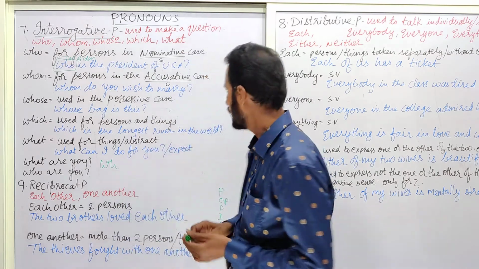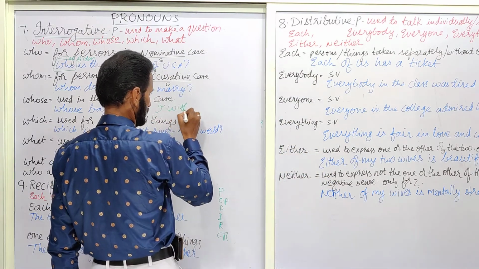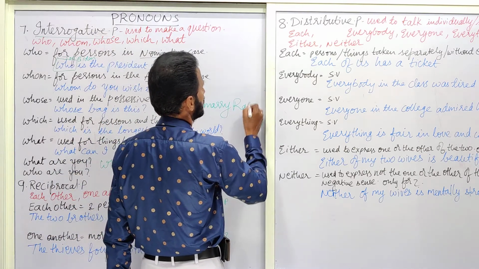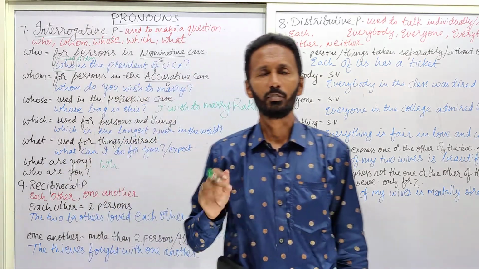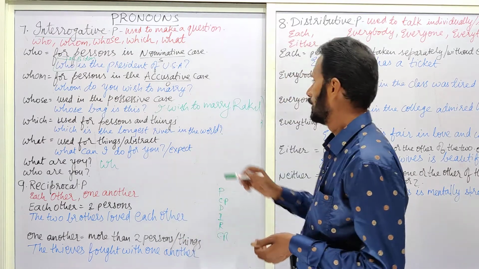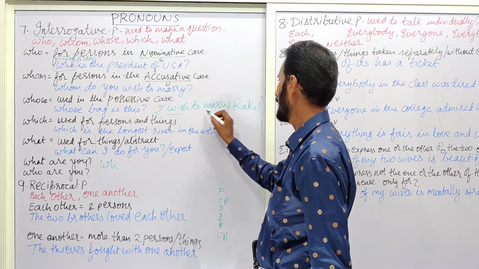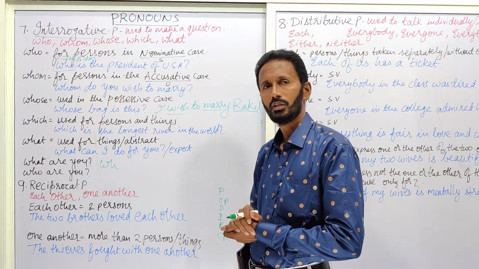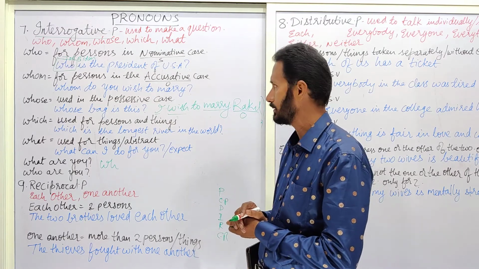The answer is, I wish to marry Rakul, or Samantha or Sriya or somebody else. In this sentence, I is the subject, wish is the verb form, marry is also a verb form, and Rakul is said to be in the objective case or accusative case.